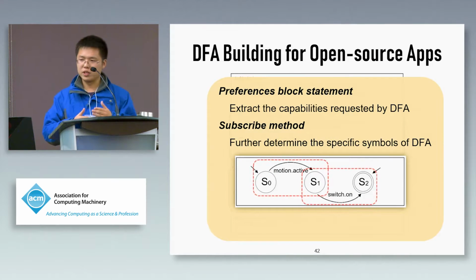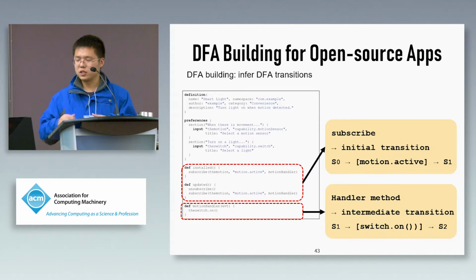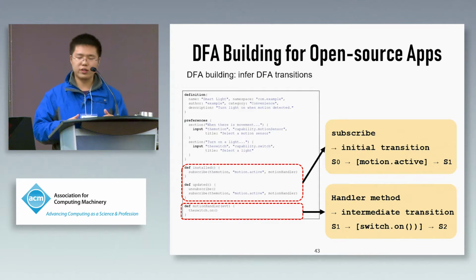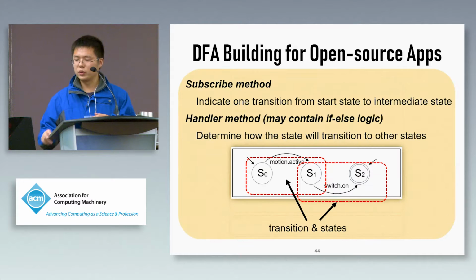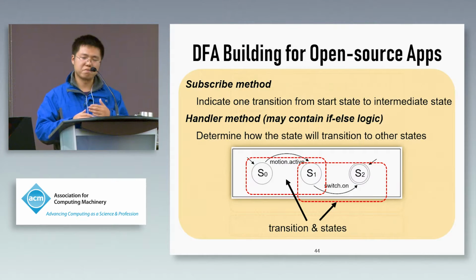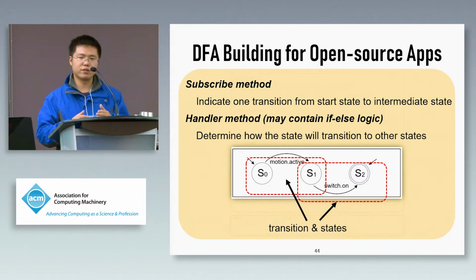Now we need to determine the DFA transition to complete the DFA building. This is not so difficult. We also find that the subscriber method indicates the transition from the initial state to the intermediate state. And we also find the handler method is designed as if-then-else logic. So we can determine the order of the transition from the handler method. So we can complete the DFA building for open source SmartApp.